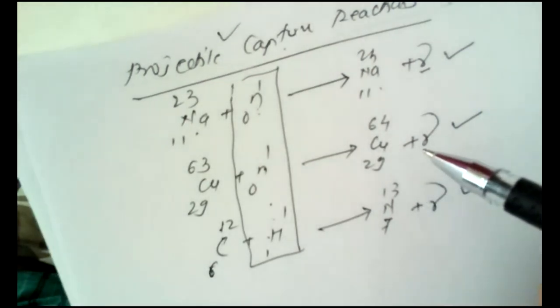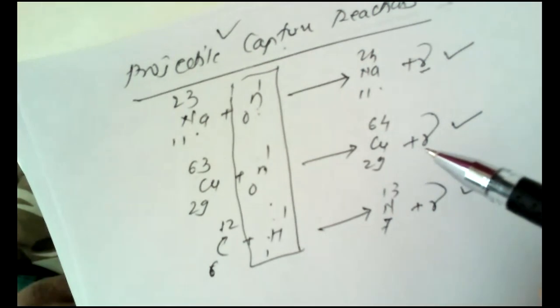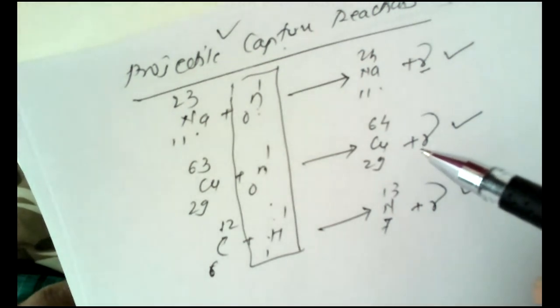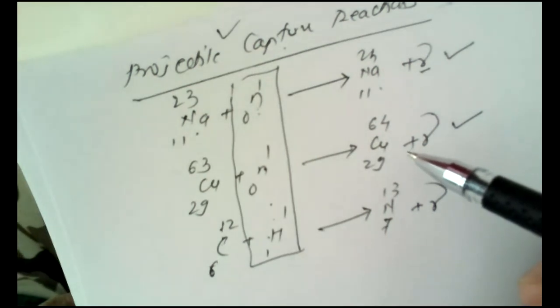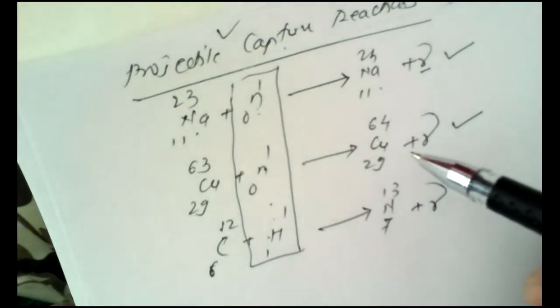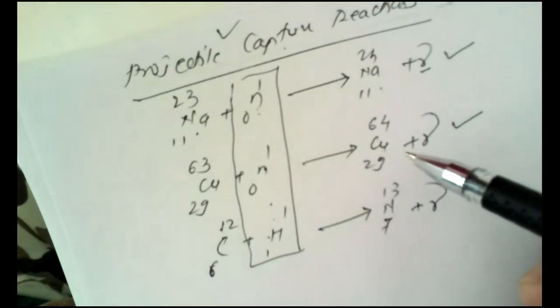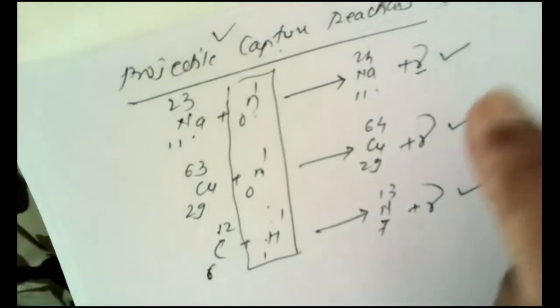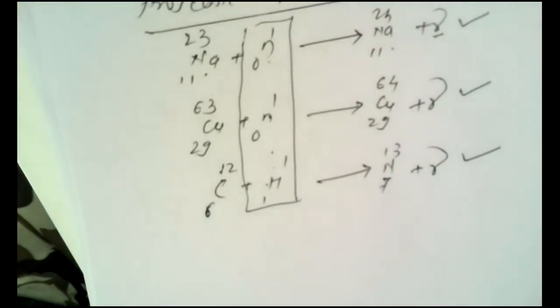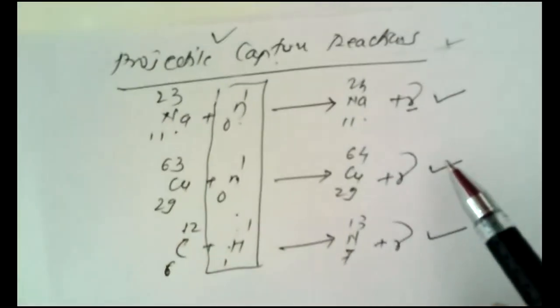So the nuclear reactions in which the projectile is captured by the parent element without emission of any other particle, that is ejectiles, are called projectile capture reactions. Generally, the gamma radiations, as I have shown, are emitted during the course of the reaction.